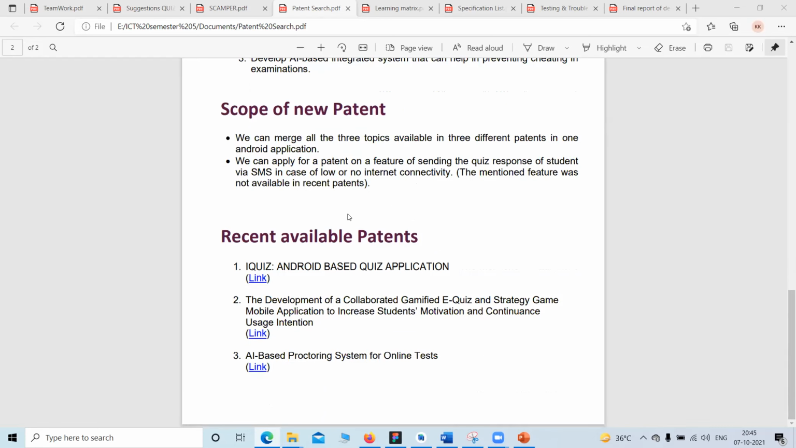These are the recent patents available which were filed in 2021: an Android-based quiz application, that is iQuiz, a collaborative gamified equiz strategy game of mobile applications, and AI-based proctored examinations for online tests.